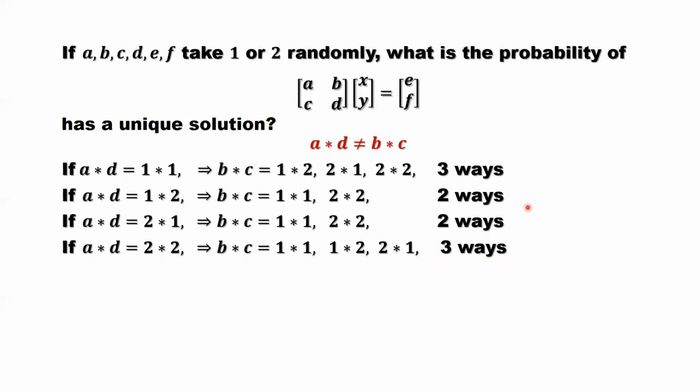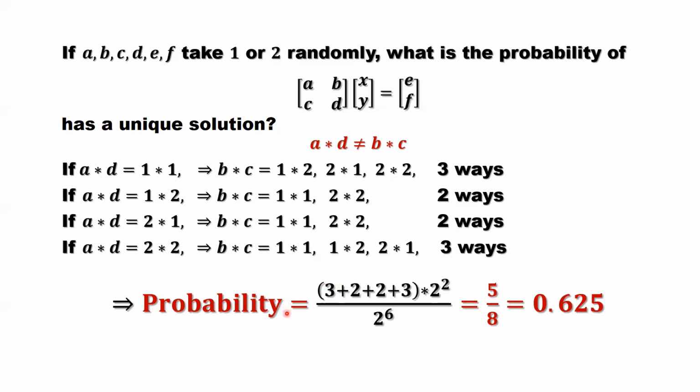So how many totally? That's 3, 2, 2, 3: 10 ways. So the probability equals 3 plus 2 plus 2 plus 3 divided by the total number of possible linear systems, 2 to the power 6. In the power 6, we already counted the 6 parameters, E and F included. But in our counting, we did not count E and F. So here we have to add the factor 2 times 2, that's 2 to the power 2. We have a combination here, that's 4 different possibilities.